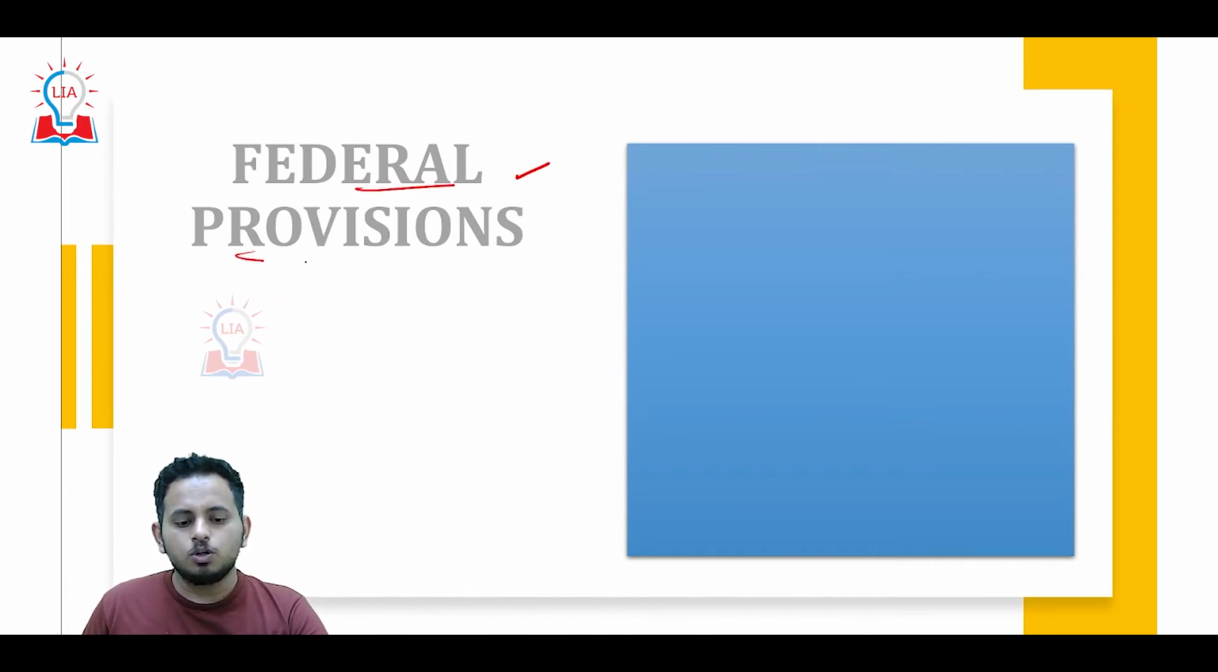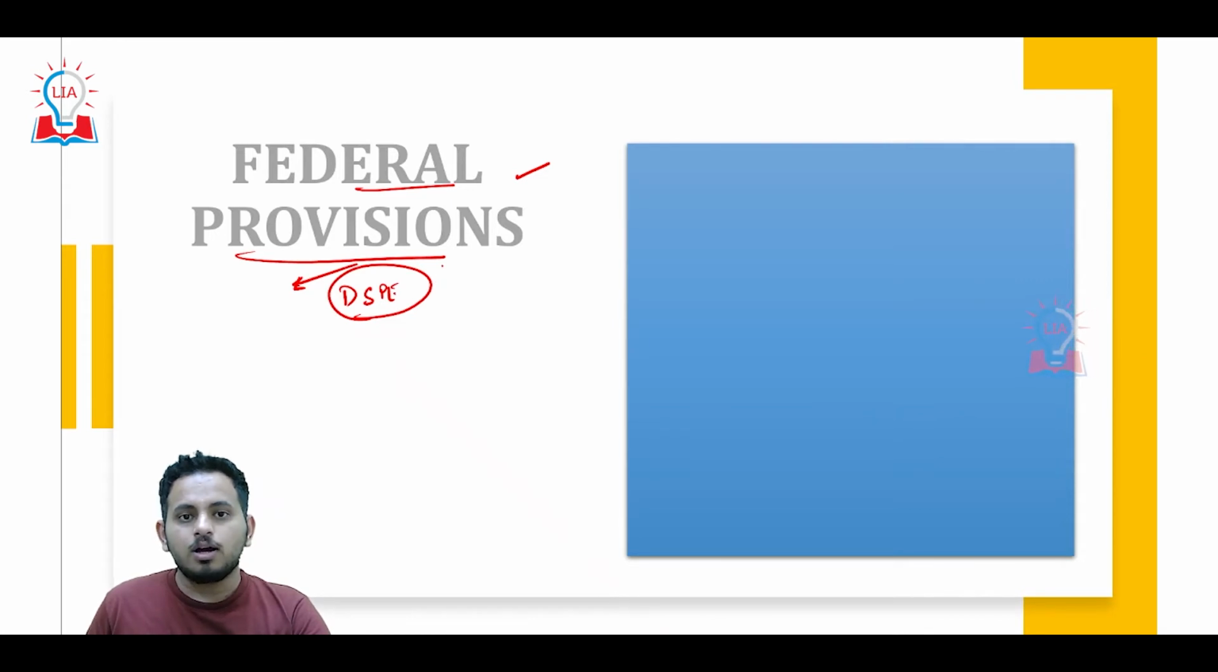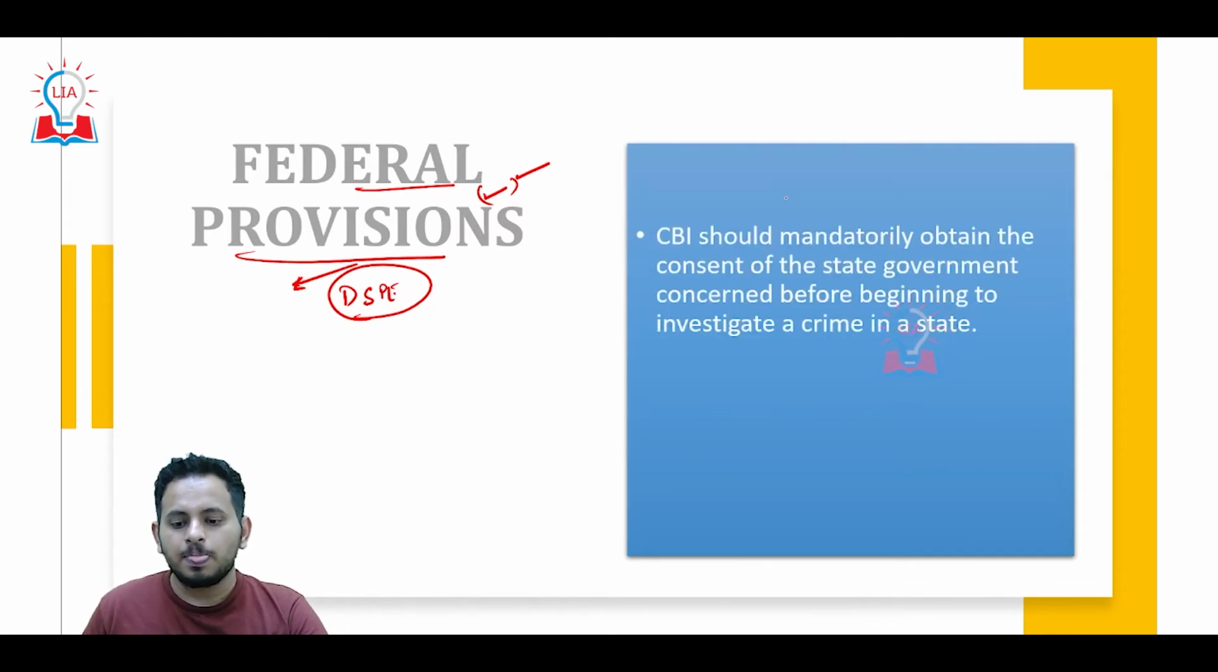Federal provisions. India is a quasi-federal country, or Indian federalism is tilted more towards a unitary bias. India is a federal polity but still has a unitary bias. In that situation, CBI being established under the Delhi Special Police Establishment Act, how do the judicial or federal provisions affect CBI?